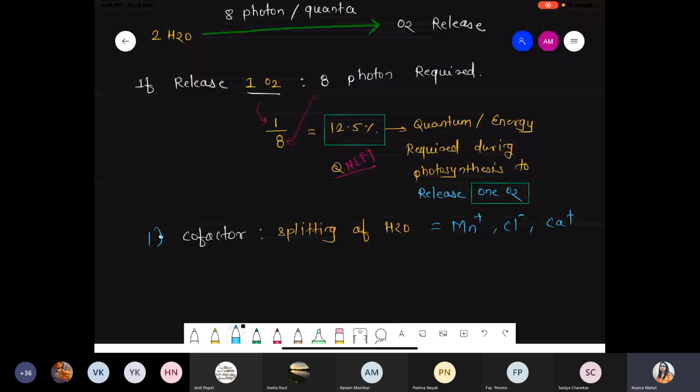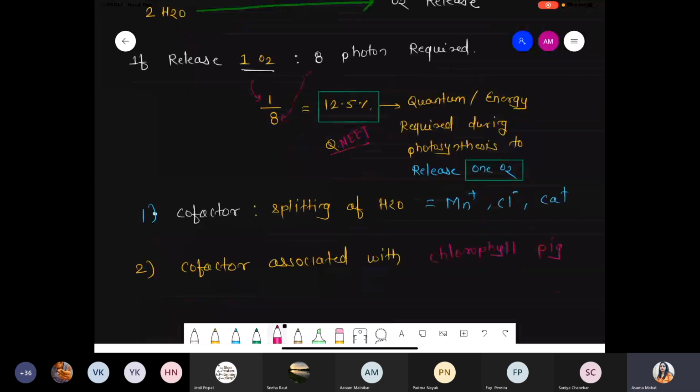Check the previous year's questions; you will get one question related to cofactor. And if the question asks which cofactor is associated with the chlorophyll pigment, what is the answer? Chlorophyll A, chlorophyll B, C, D, whatever the green pigments are.